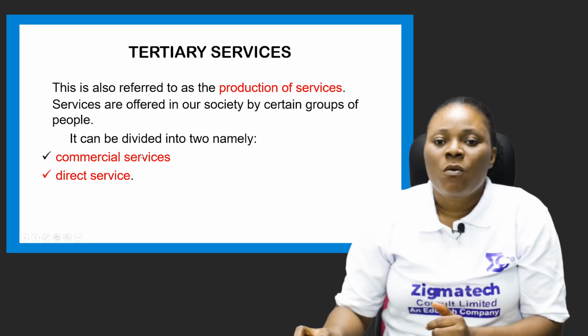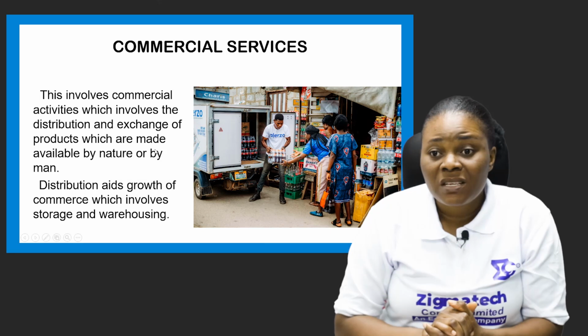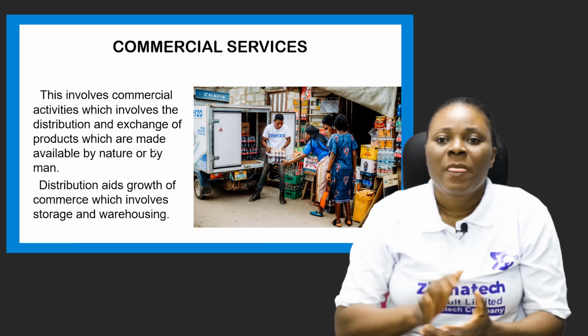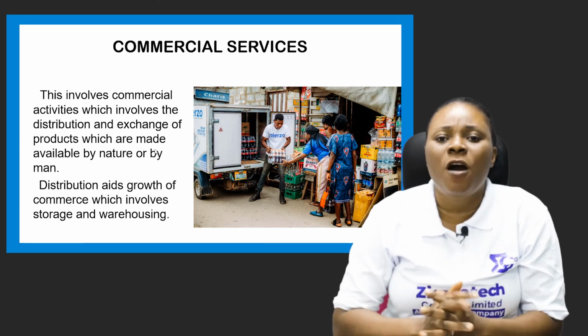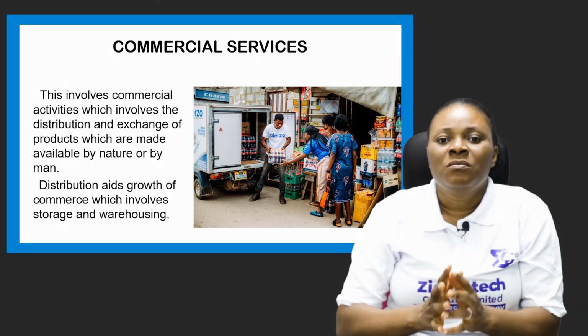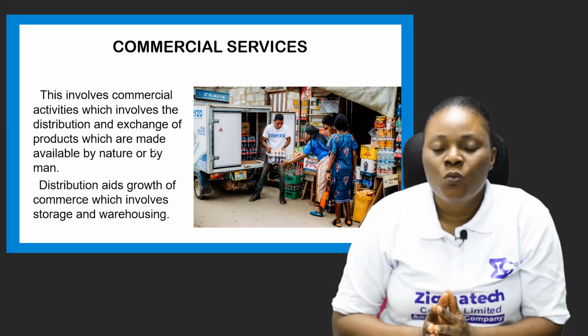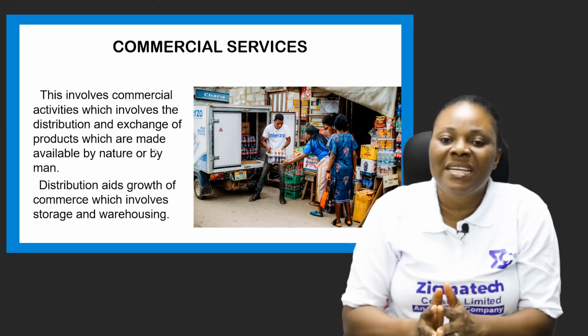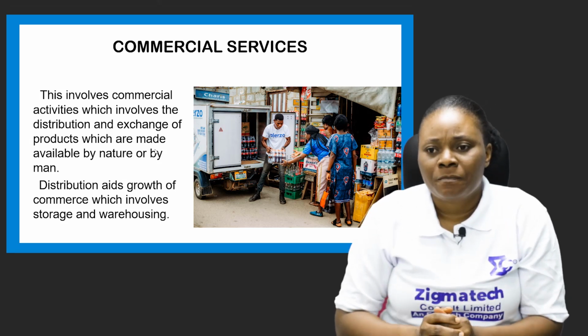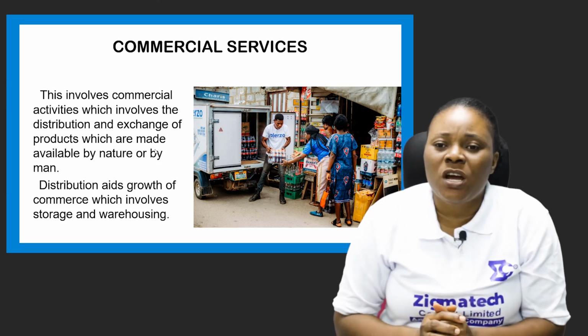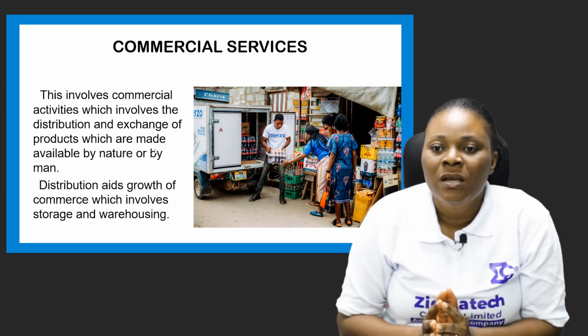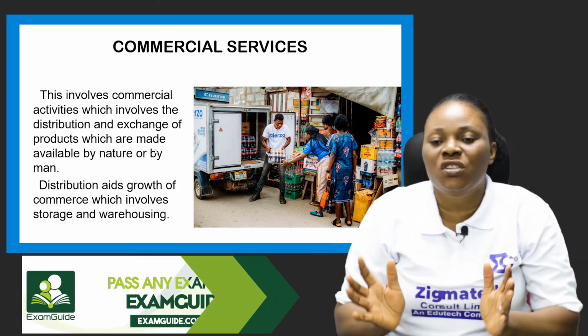So let's look at what the commercial services are into. The commercial services are involved in the distribution and the exchange of products which have already been produced or made available by man. The essence of production is not just to produce goods as a producer and leave them in your factory.